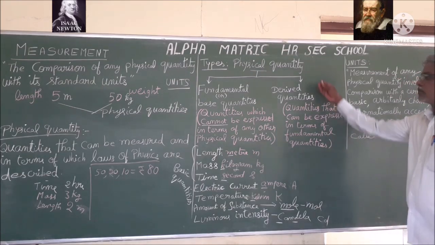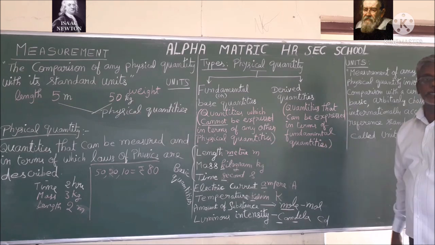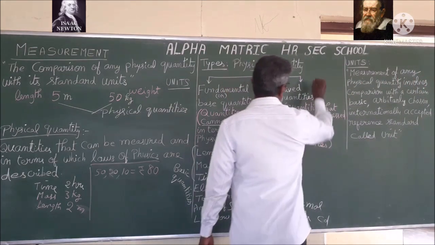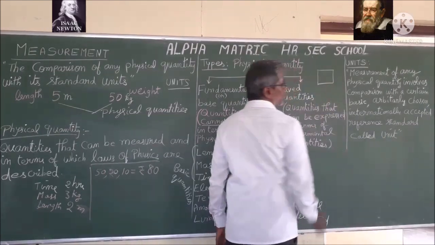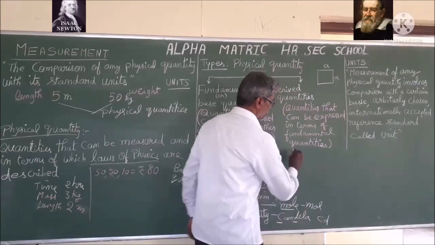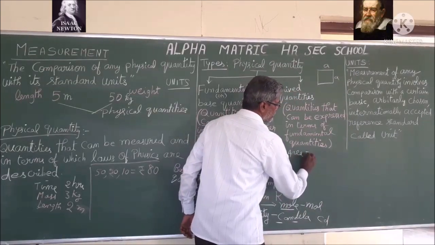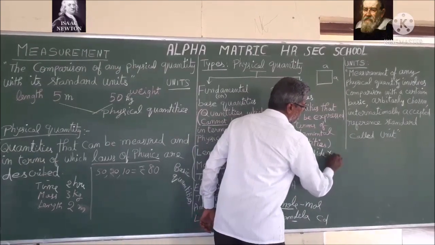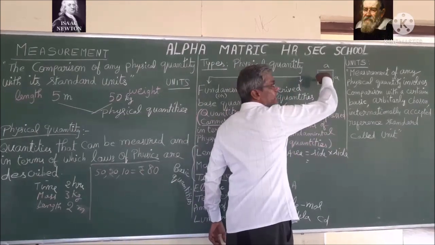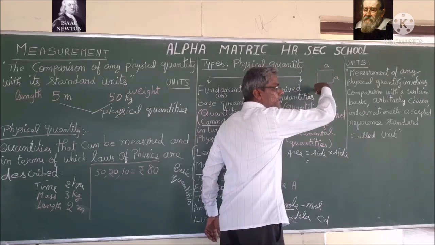Now, we will go for some examples of derived quantities. For example, if I take a square, how do we find the area of a square? Side into side. How do we measure the side?